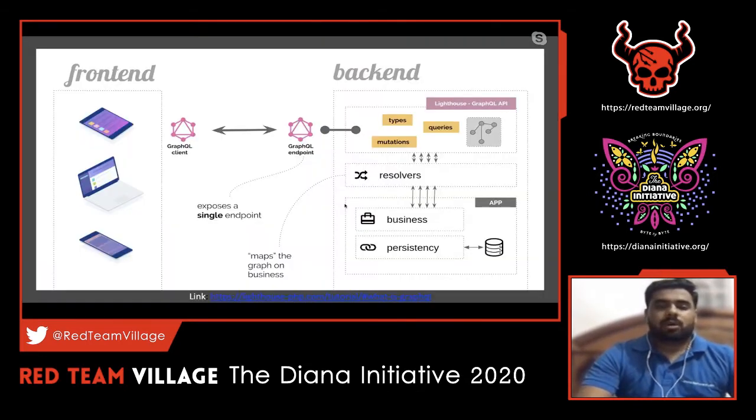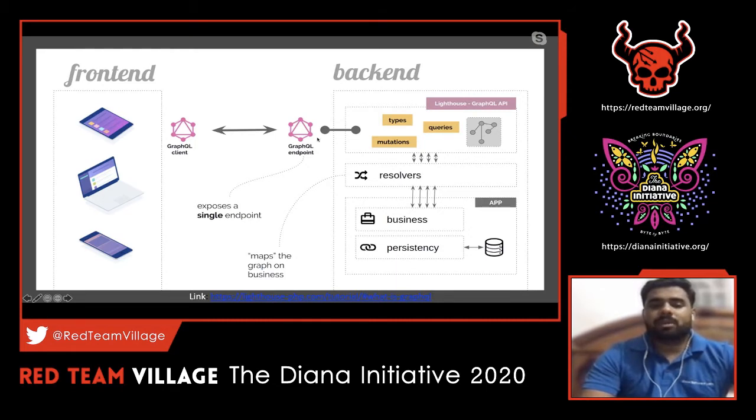So let's see what the architecture looks like for a GraphQL implementation. I've given here an image which shows the front end, back end, and the entire GraphQL structure. Consider that there is a client. The client can be from your mobile devices or laptops or any client-side device, and that can sometimes be called a GraphQL client. We'll discuss that later. Consider that some sort of GraphQL client is involved in the front end, and when a particular request is sent from the client to the server, there will be a GraphQL endpoint.